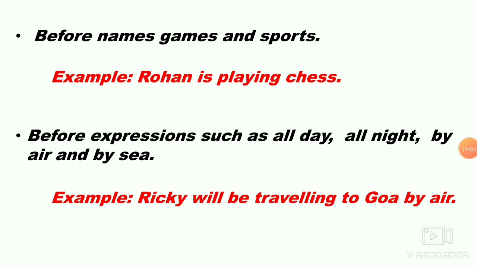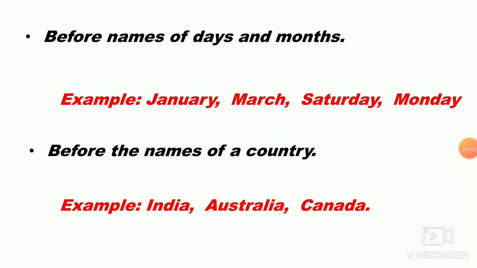Next, children, before names of days and months. For example, January, February, Saturday, Monday. You never say the January, the March, or a Saturday or a Monday. So you need no article in front of days and months. Next, before names of countries, for example India, Australia, and Canada, you need no article in front of any country.